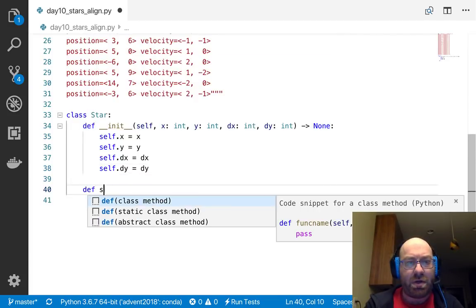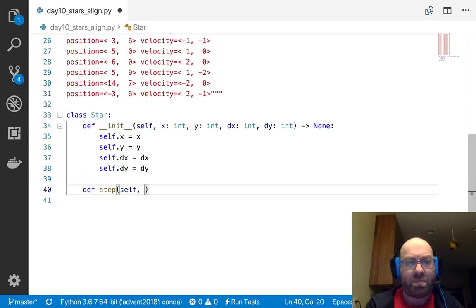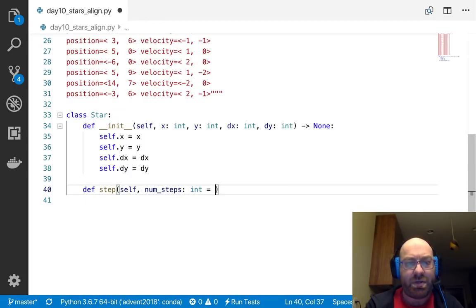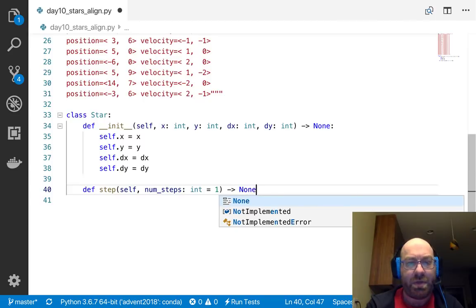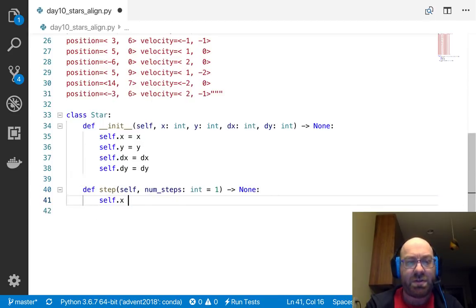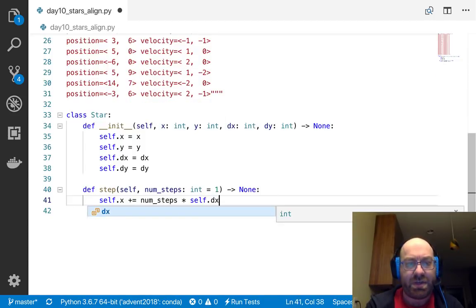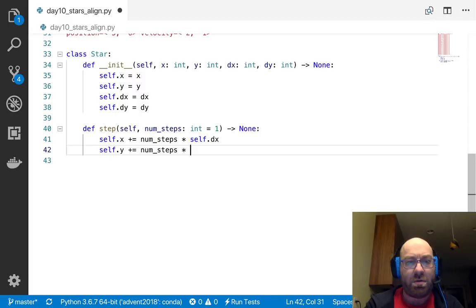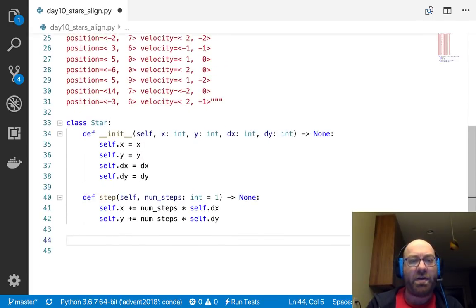And we want to have a step with num steps, which is an int, and we'll set that equal to 1. We're going to mutate these in place and say self.x plus equals num steps times self.dx, so that's its x velocity, self.y plus equals num steps times self.dy. That's fine.